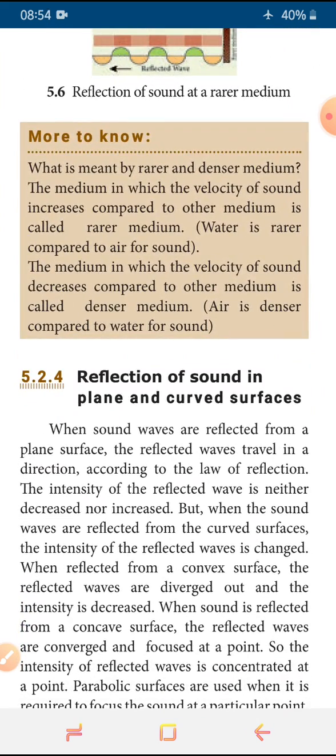And see the more to know. In this more to know, it is explained what is a denser and what is a rarer medium. So the medium where the velocity of sound increases compared to another medium is called a rarer medium. For example, if air is compared with water, water is rarer when compared with the air. The medium in which the velocity of sound decreases compared to another medium is called a denser medium.